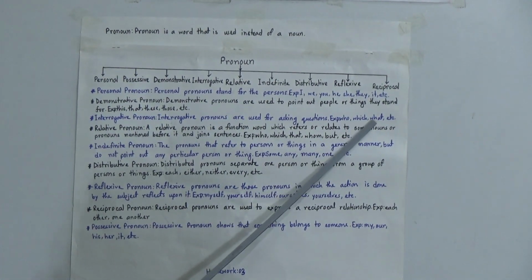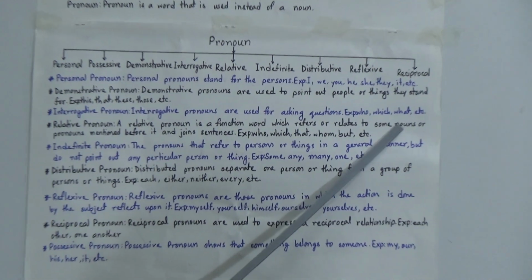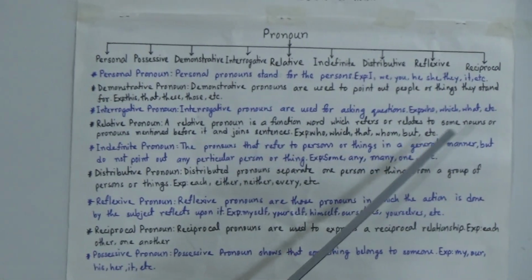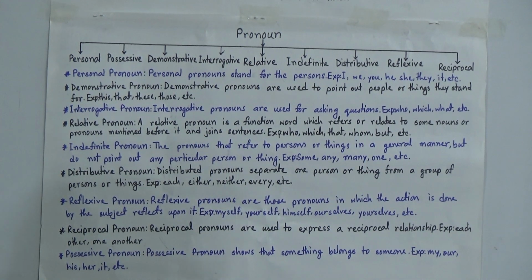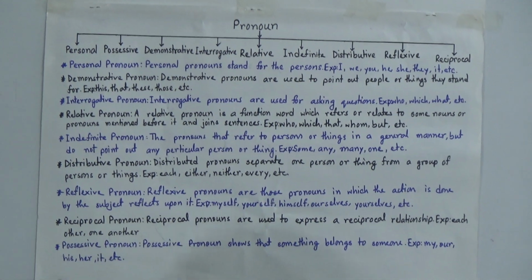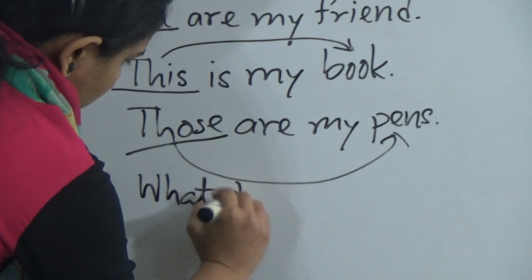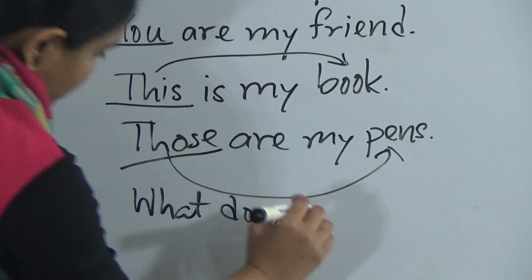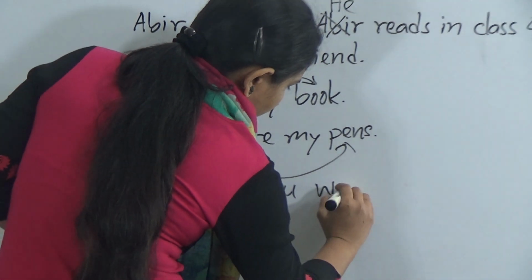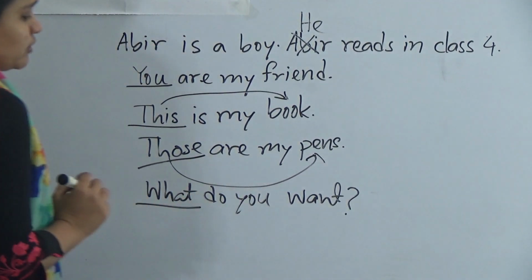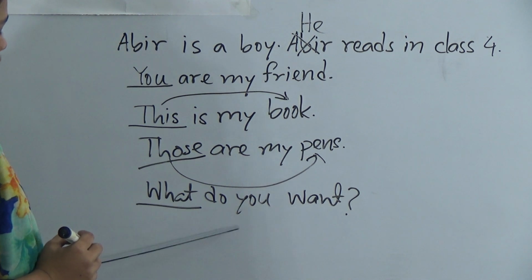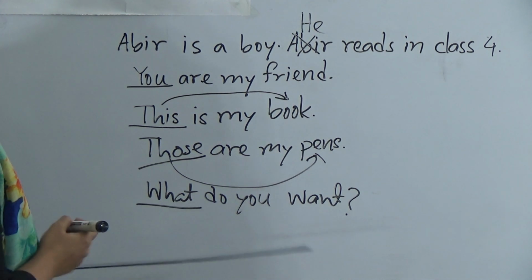Example, who, which, what, or whom, whose, etc. So if you use the pronouns to ask question, it will be interrogative pronoun, like what do you want? Here we use what for asking question. That's why it is interrogative pronoun.